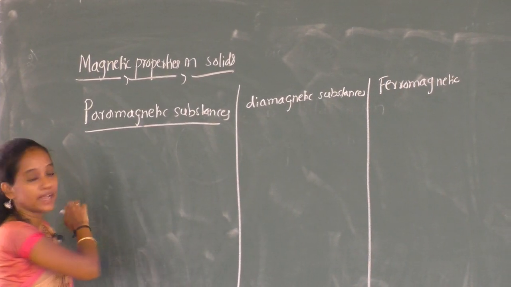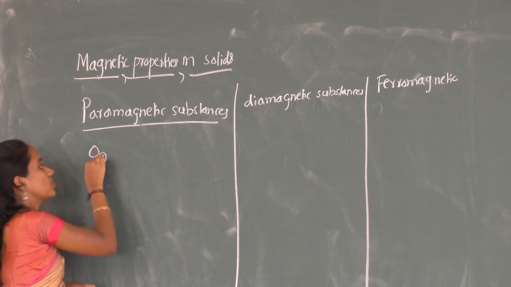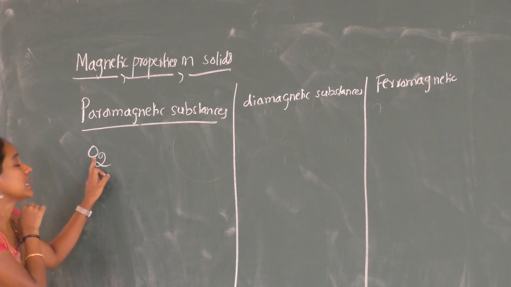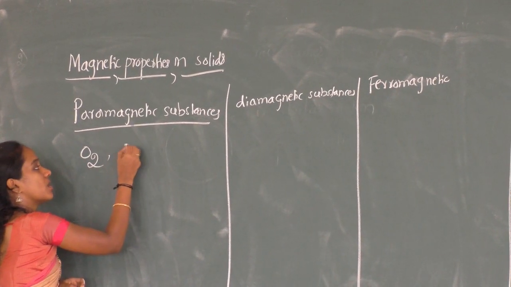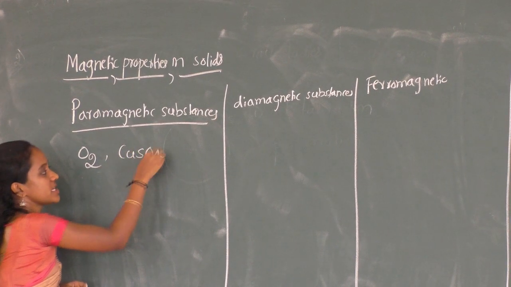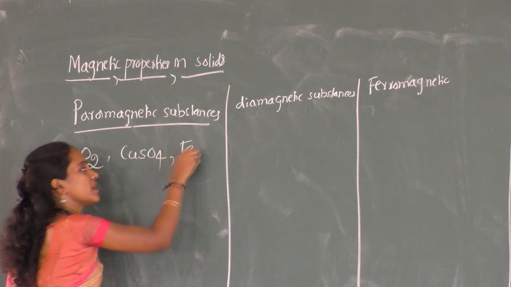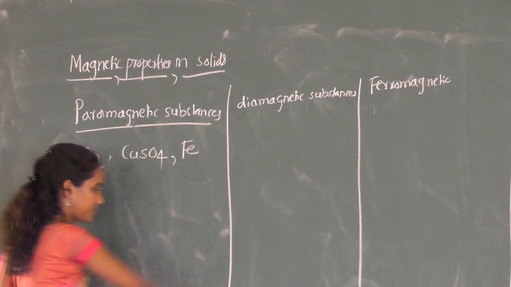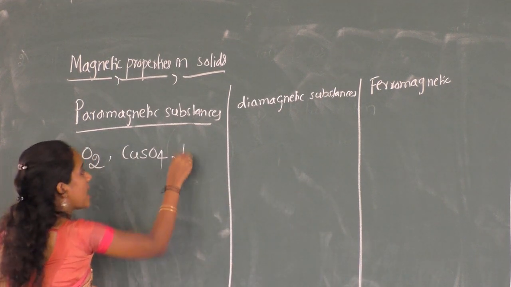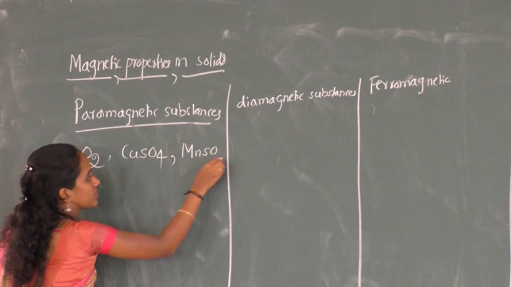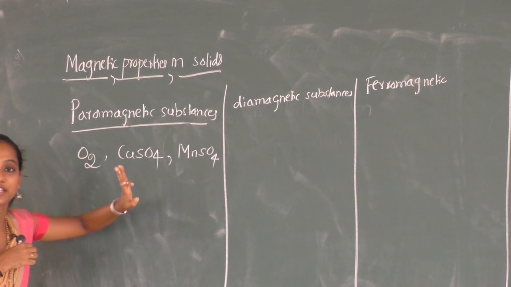I'll give examples of these substances: O2, oxygen in the liquid form, copper sulfate CuSO4, and salts like manganese sulfate. These are all attracted by the external magnetic field.